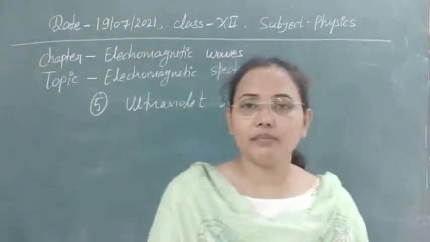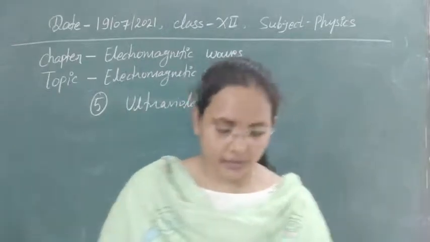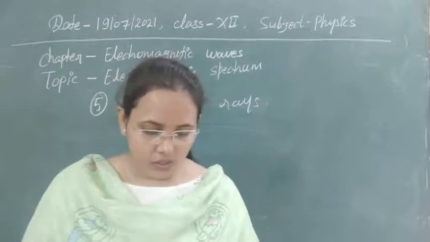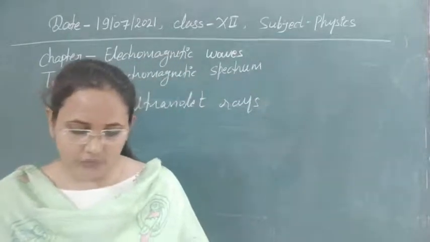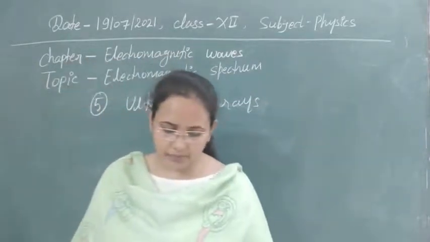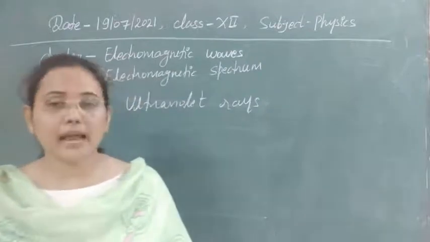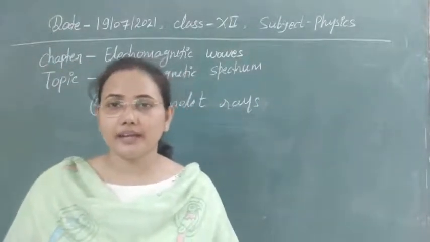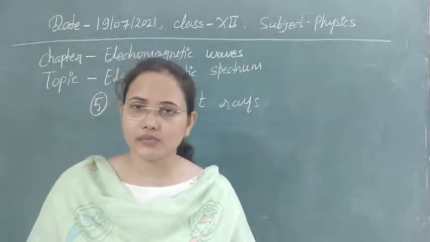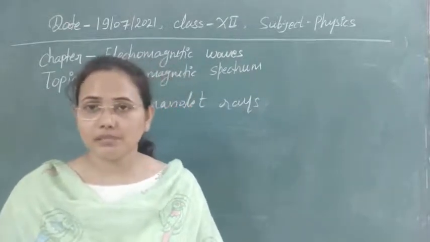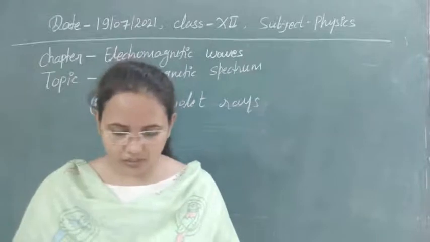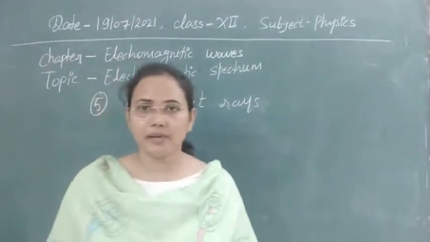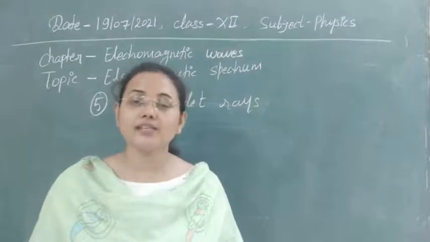This wave was discovered by Ritter, a scientist, in 1801. This kind of ultraviolet radiation can be produced by special lamps and very hot bodies. Whenever bodies are very hot, they radiate ultraviolet radiation, or we make some special lamps for this. Also the very best source of ultraviolet is our sun.